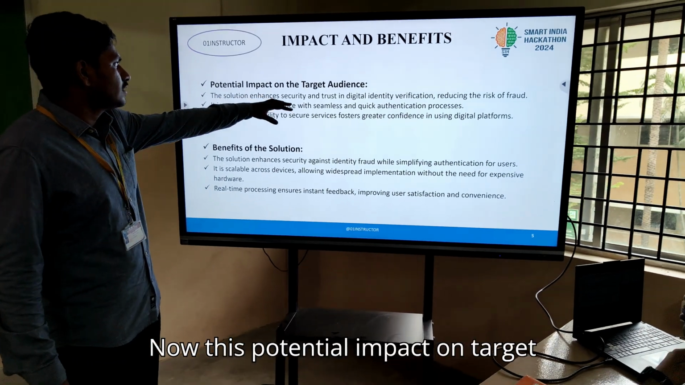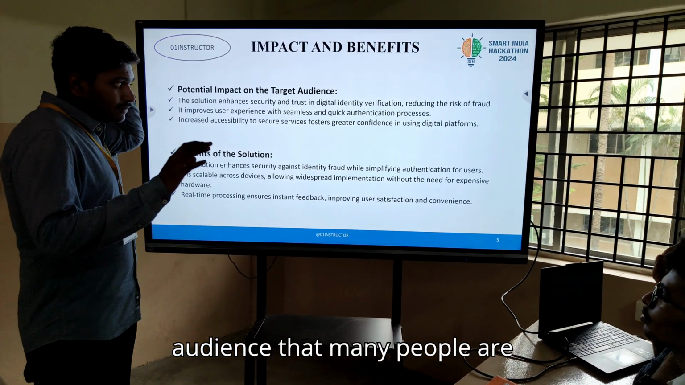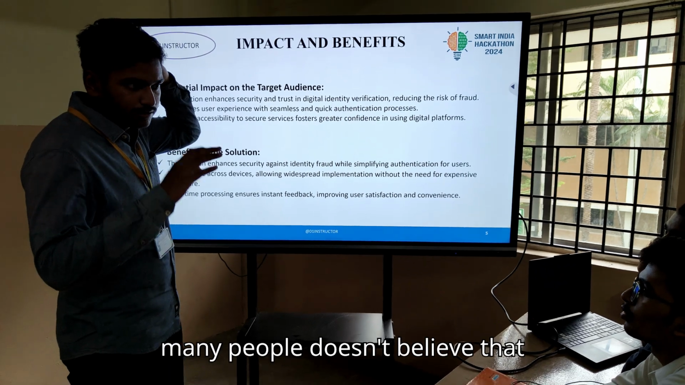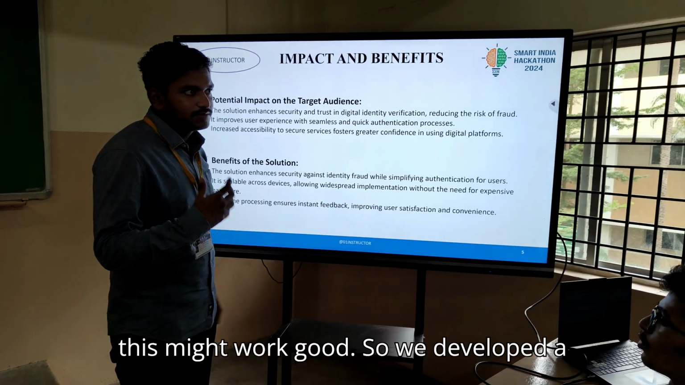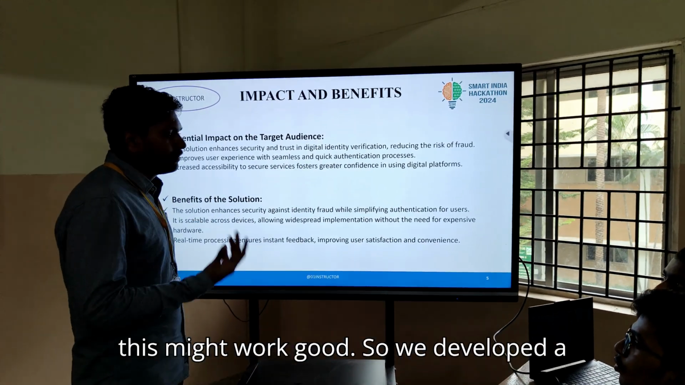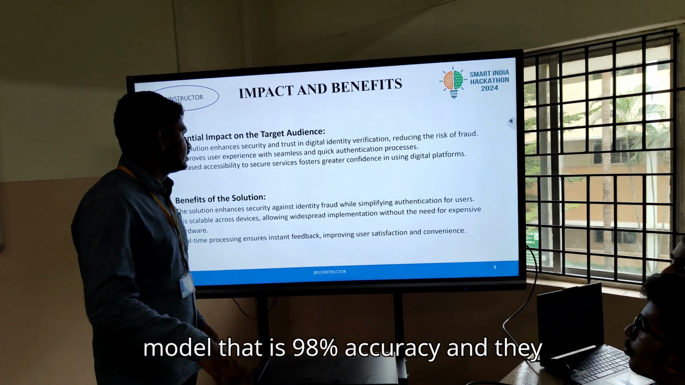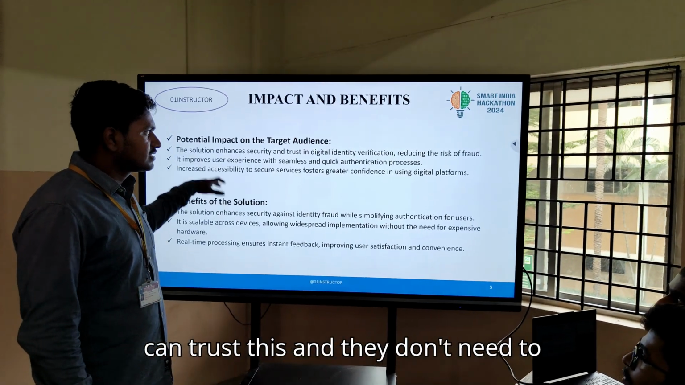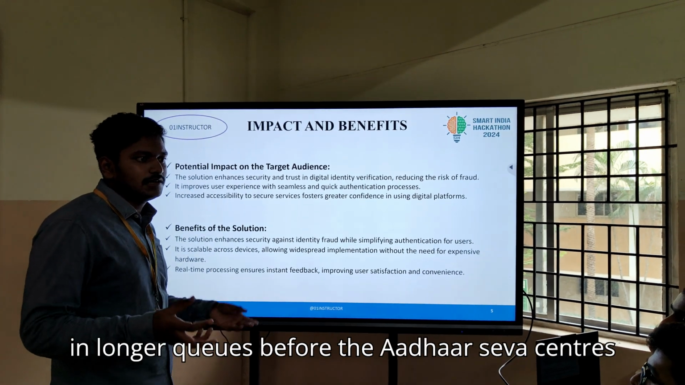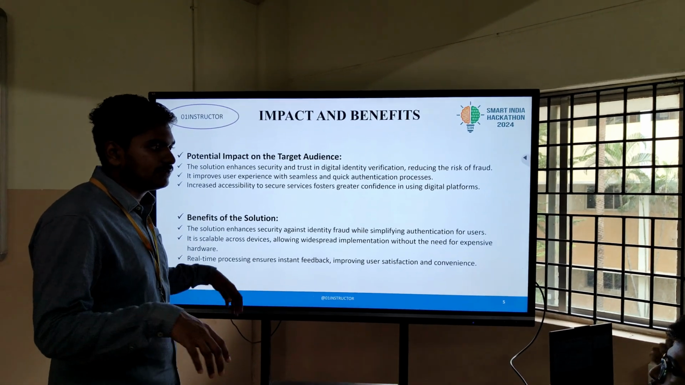Now, regarding the potential impact on the target audience, many people don't believe this might work well. So we developed a model with 98% accuracy, and they can trust it, and they no longer need to wait in long queues before the Aadhaar Seva Kendra.